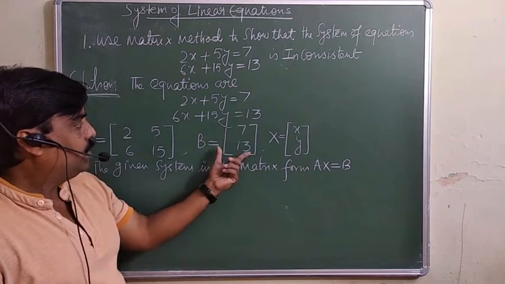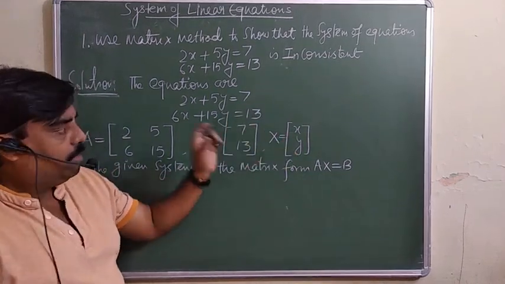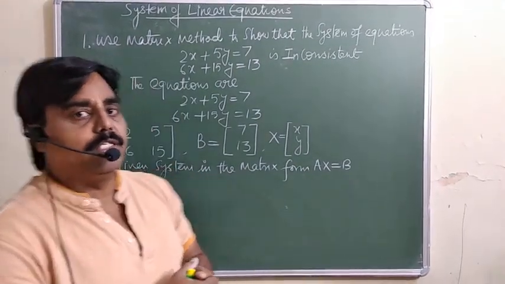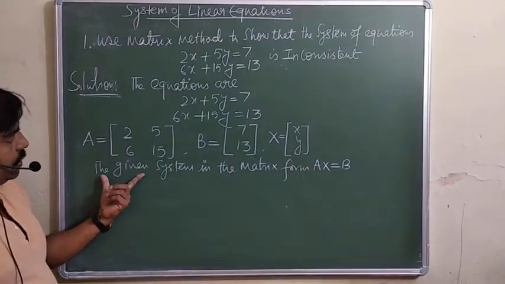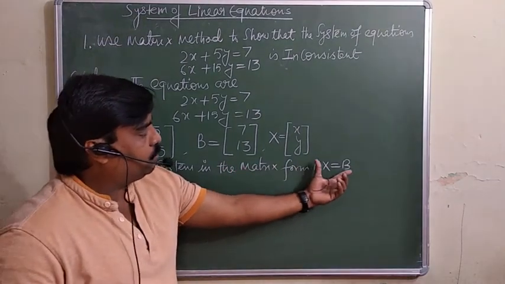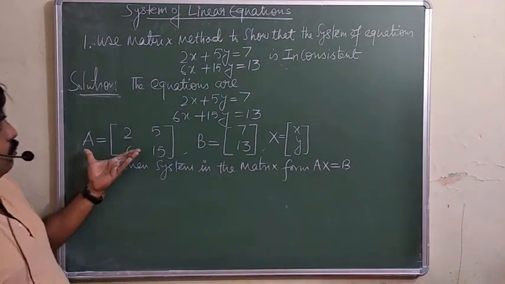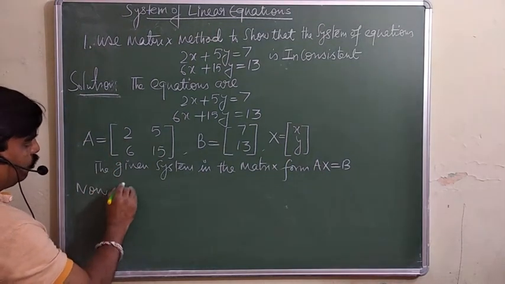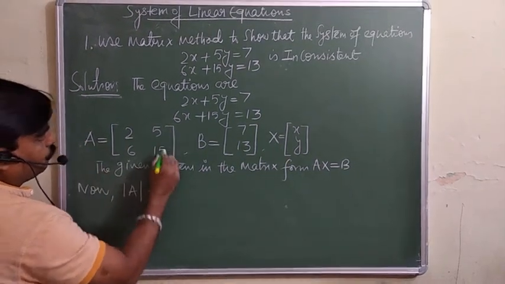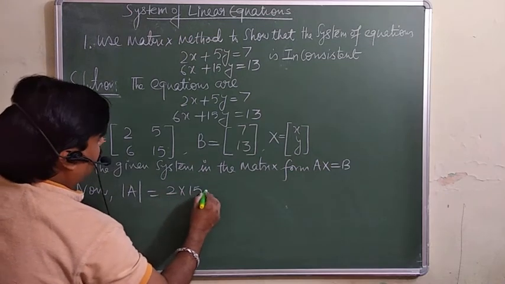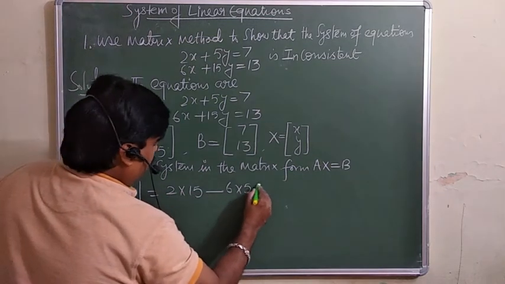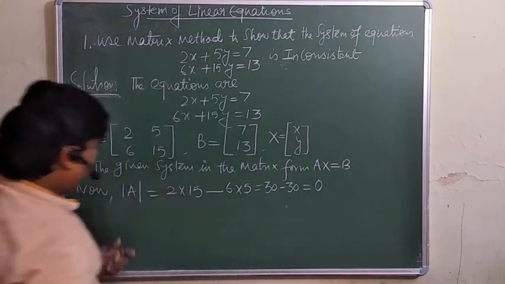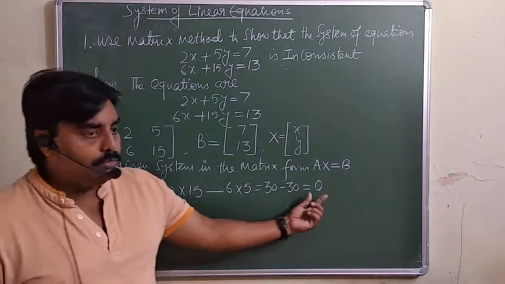Later on we will discuss the two types of equations, homogeneous and non-homogeneous equations. So here the given system in matrix form is AX is equal to B. Now you have to first find the determinant of this A. Determinant of A is equal to 2 into 15 minus 6 into 5, so that is 30 minus 30 is equal to 0. It means the determinant of this A is equal to 0.